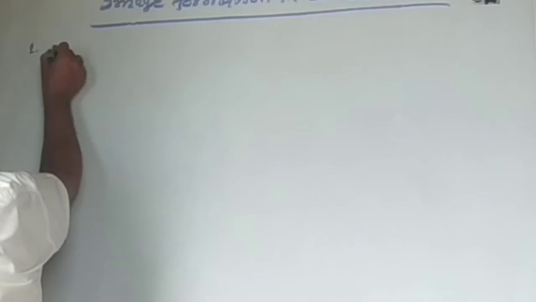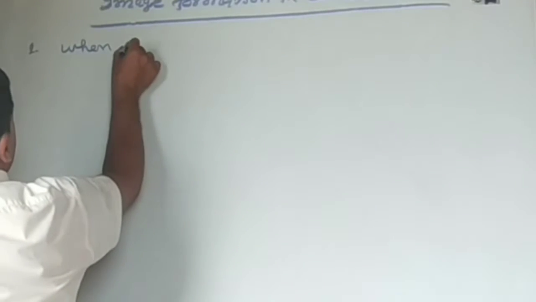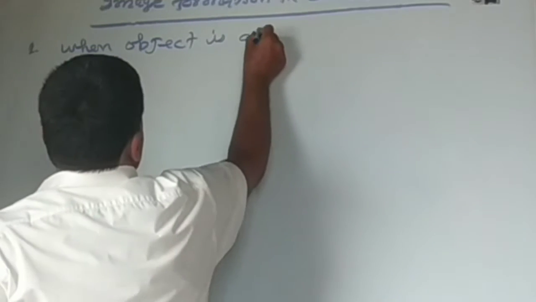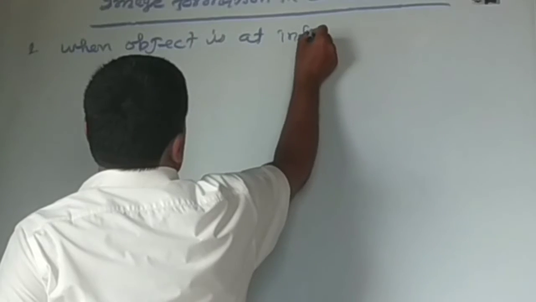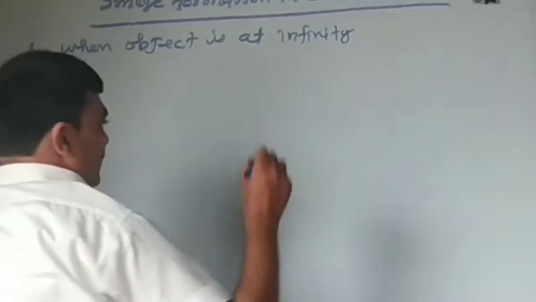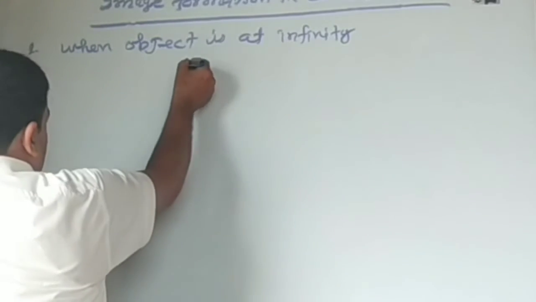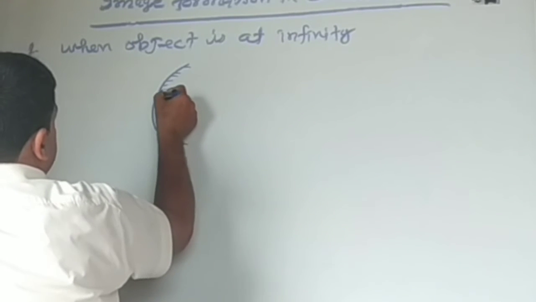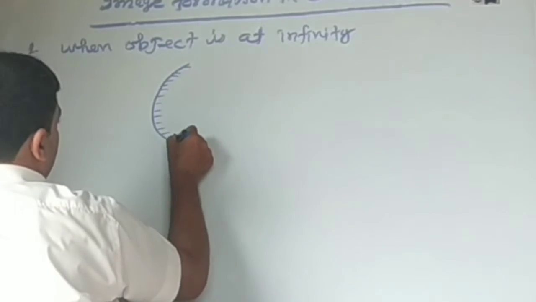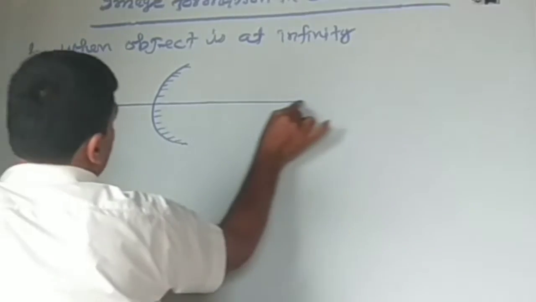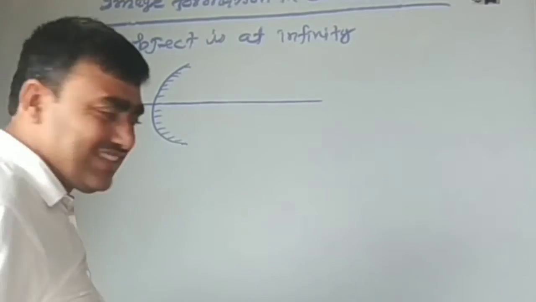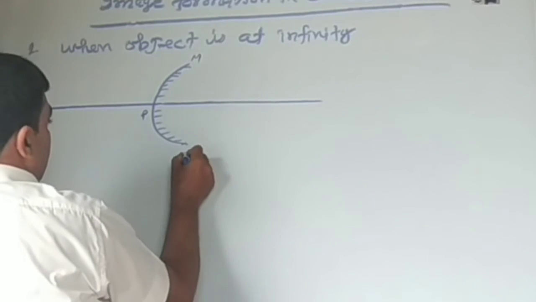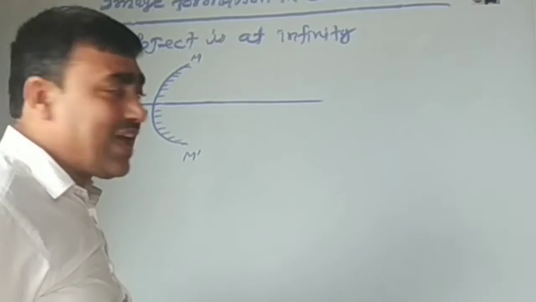Number 1, when the object is at infinity. Okay? This is the convex mirror. Okay? This is its principal axis. And this is the pole. The mirror is located as MM dash.